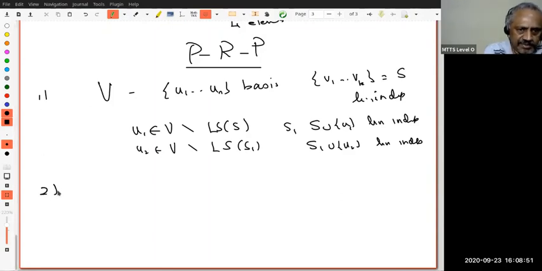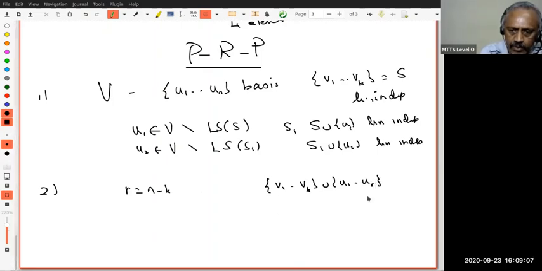Second observation is, keep the same notation, right? Suppose I let R equal to n minus k. Suppose I have found V1, V2, ..., Vk, union U1, U2, ..., Ur. Okay, this is linearly independent.